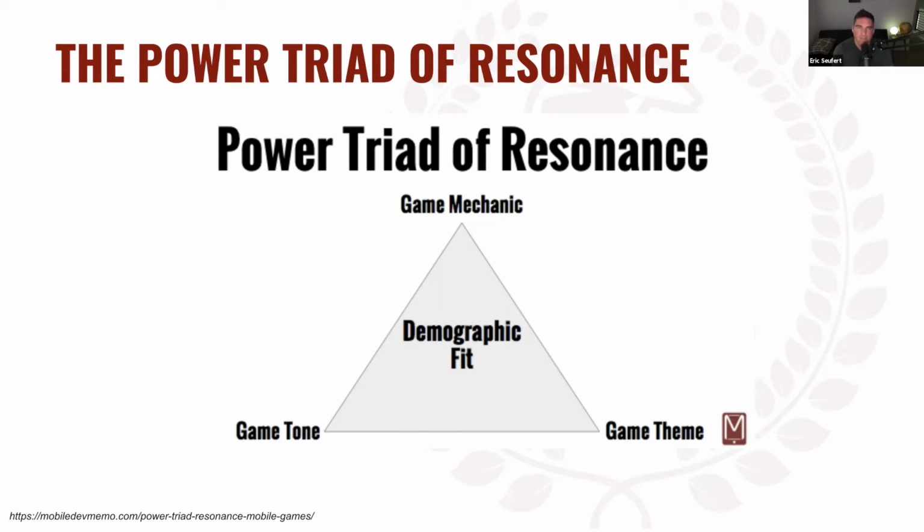And my idea here was that for any successful game to grow in that systematic, controlled way, there are three aspects to it that need to align, right? There's the game tone, there's the game mechanic, and there's the game theme, and they all need to align into what I call demographic fit, right? So that means all three of these things make sense together in combination. They make sense together for a particular audience, right?